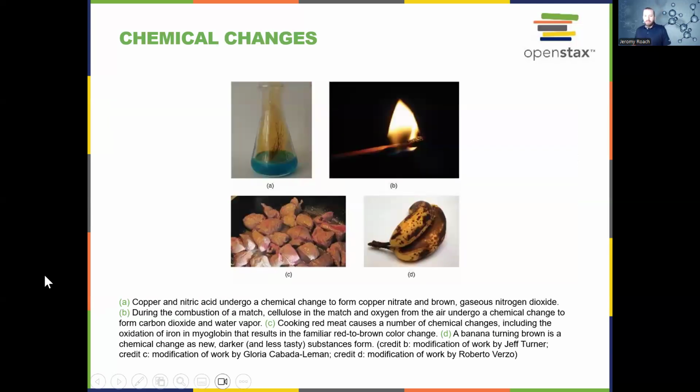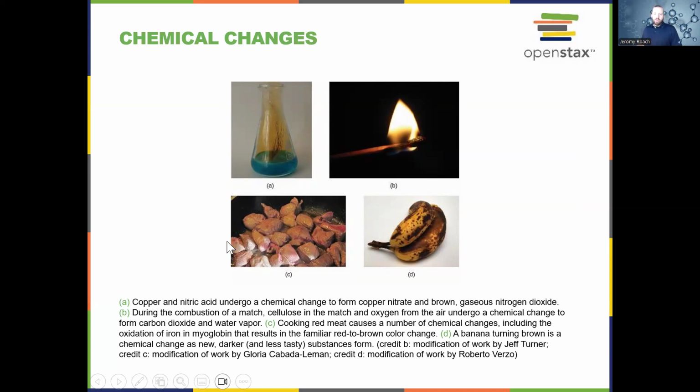So we have some other chemical change examples here. Copper and nitric acid undergo a chemical change and form copper nitrate and this brown gaseous nitrogen dioxide. This is A here. When we light a match, the oxygen in the air undergoes chemical changes to form carbon dioxide and water vapor.